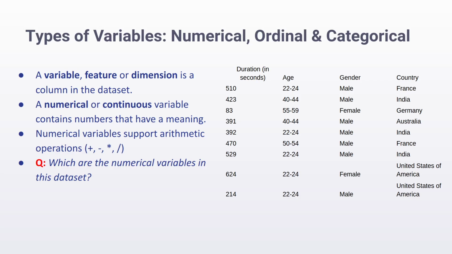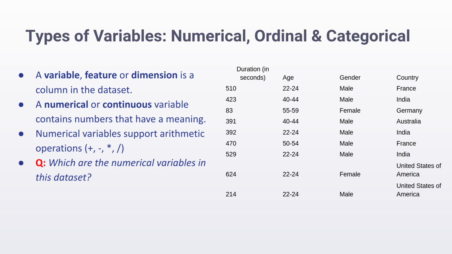This would be a numerical variable since the values in that column have an inherent meaning. In other words, the numbers directly represent whatever it is that we want to capture. On the other hand, if we were to look at another column which would contain, say, the phone numbers of the applicants, that variable would not be a numerical variable even though it looks like a number. Because the numerical value of a phone number means absolutely nothing, it's just a code.